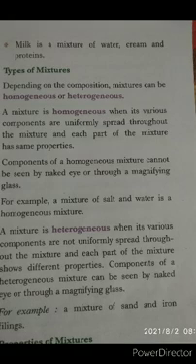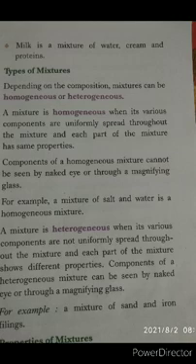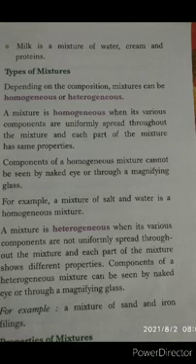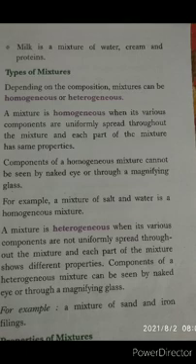A mixture is homogeneous when its various components are uniformly spread throughout the mixture and each part of the mixture has the same properties. If the components are mixed uniformly, and it is the same everywhere, we can say it is a homogeneous mixture.